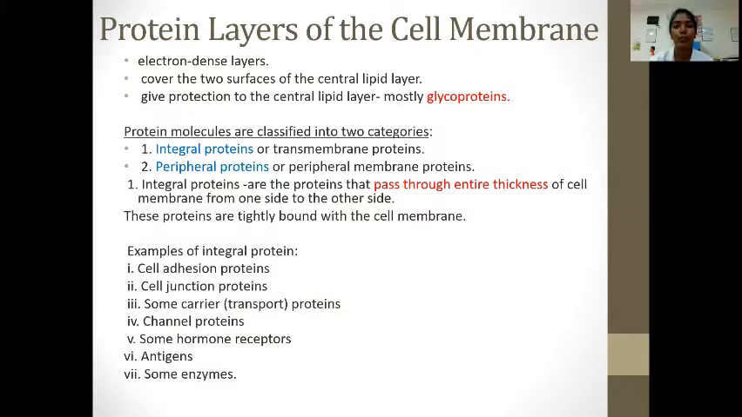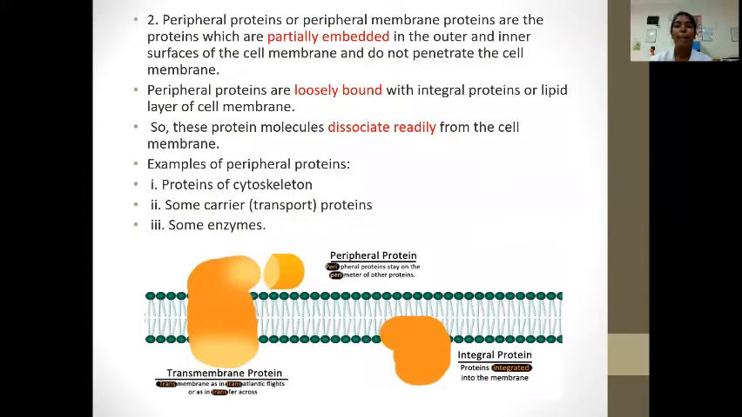Integral proteins are the proteins that pass through the entire thickness of the cell membrane from one side to the other side. These proteins are tightly bound with the cell membrane. Examples: cell adhesion protein, cell junction protein, some carrier proteins, channel proteins, some hormone proteins, antigens, some enzymes. Peripheral proteins or peripheral membrane proteins are the proteins which are partially embedded in the outer and the inner surface of the cell membrane and do not penetrate the cell membrane.